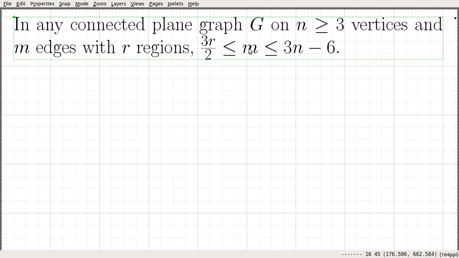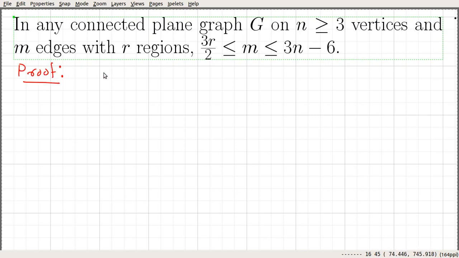The number of edges will be between 3r divided by 2, where r is the number of regions, and 3n minus 6. So the upper bound is 3n minus 6 and the lower bound will be 3r divided by 2. And that is going to be the range in which the number of edges lies. Okay, so let's go and prove